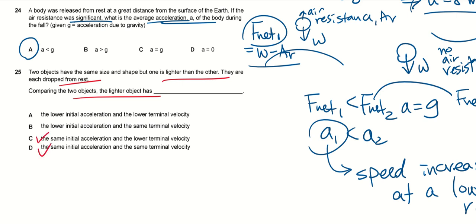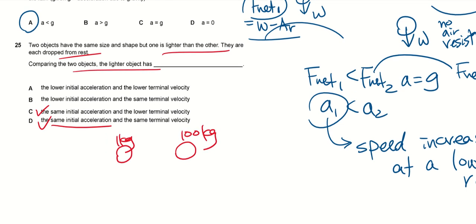the same initial acceleration. Why initial? Initially, when it is dropped, same size, same shape, right? But this one maybe 1 kg, this one is 100 kg. Same size, same shape. So initially, when they drop, what is the amount of air resistance?